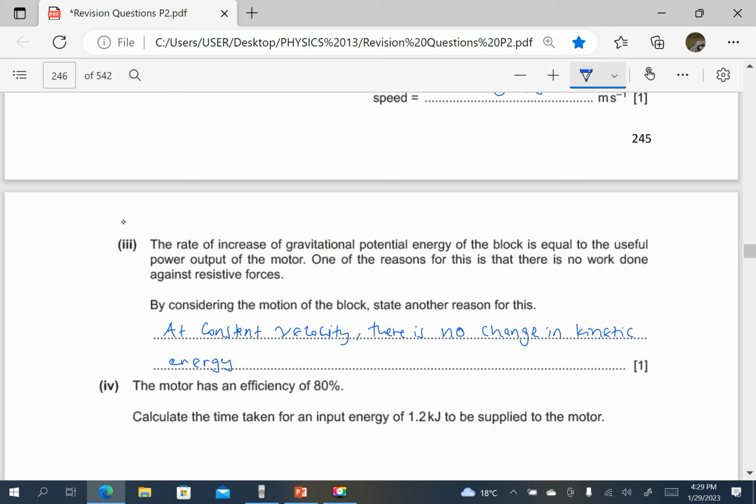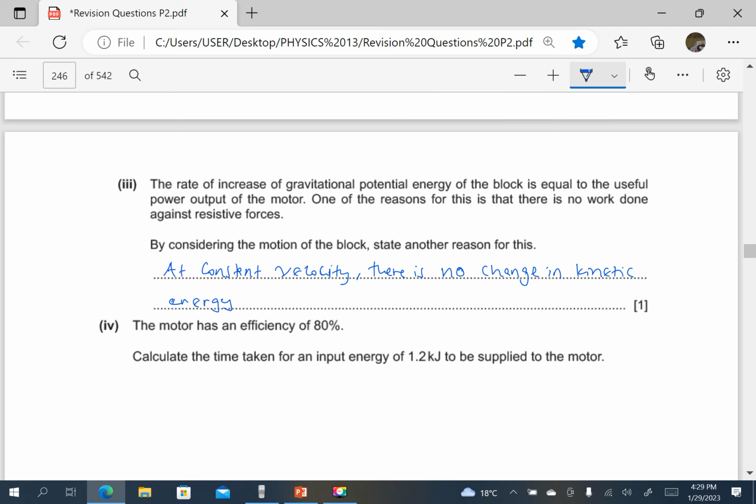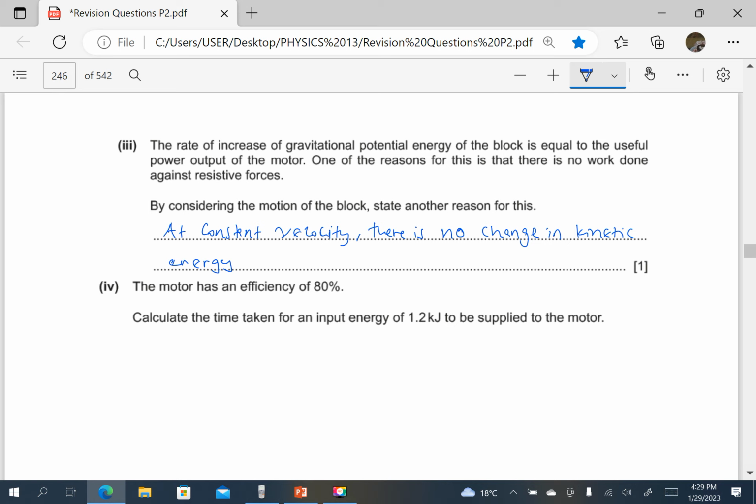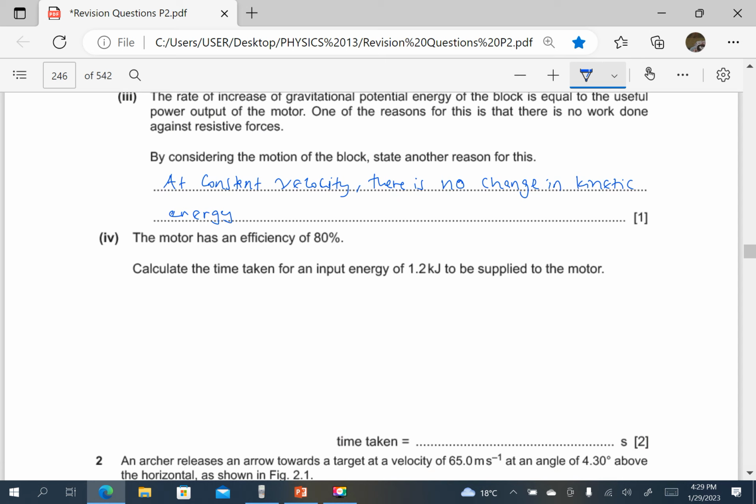So since there is no work done against resistive forces, there is also no change in kinetic energy. Then it means the rate of increase in gravitational potential energy is the useful power output of the motor.